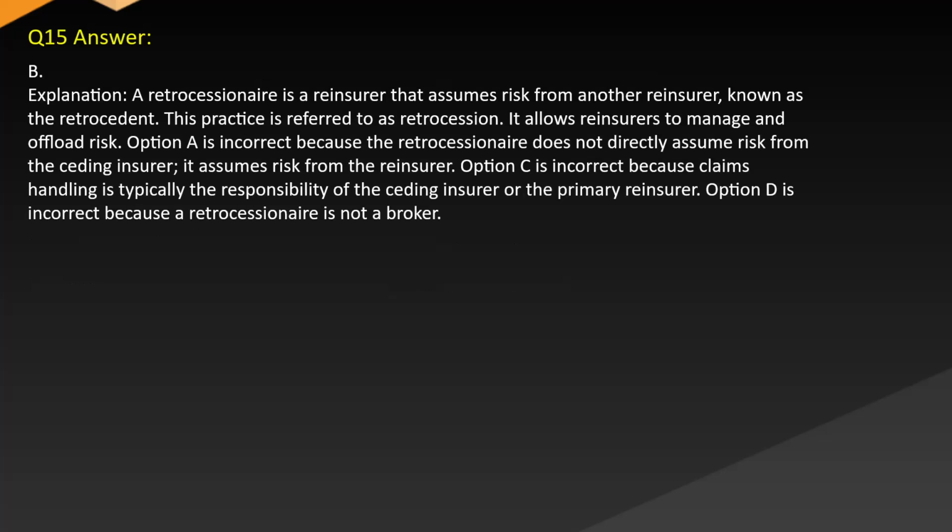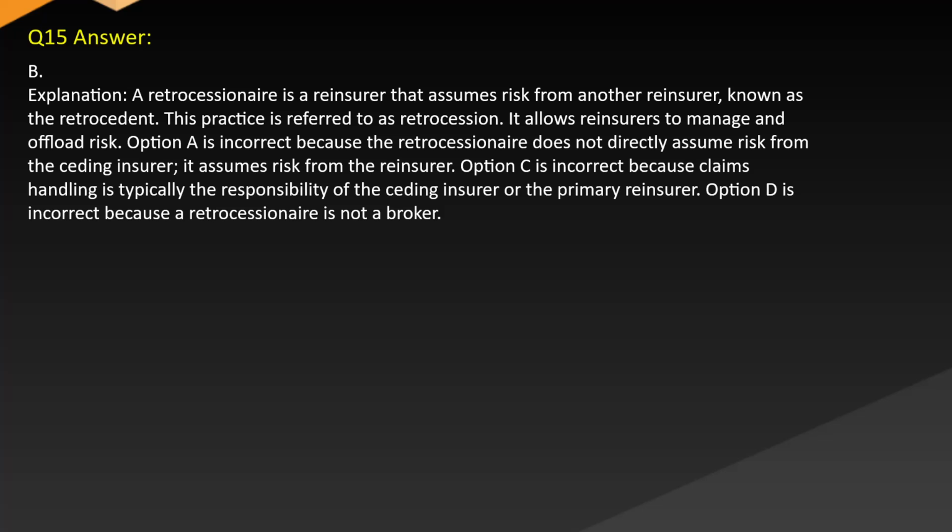Answer B. Explanation. A retrocessionaire is a reinsurer that assumes risk from another reinsurer, known as the retrocedent. This practice is referred to as retrocession. It allows reinsurers to manage and offload risk. Option A is incorrect because the retrocessionaire does not directly assume risk from the ceding insurer. It assumes risk from the reinsurer.